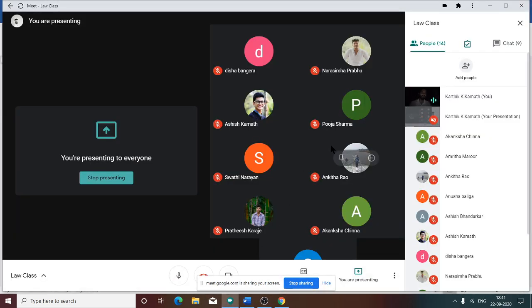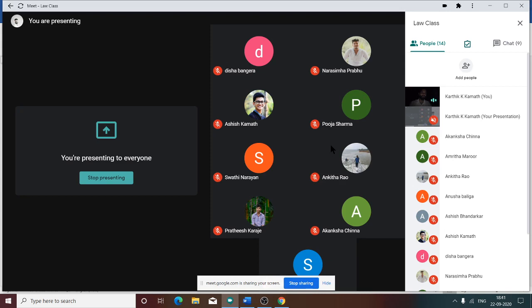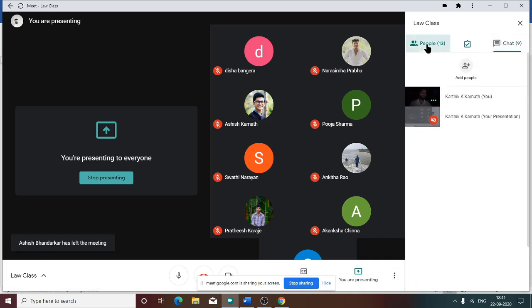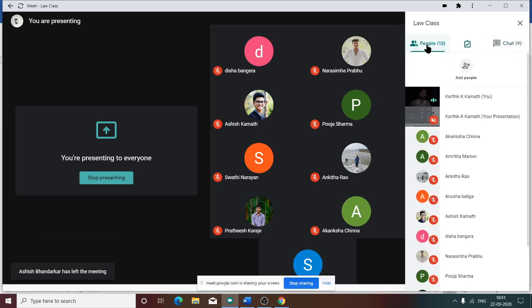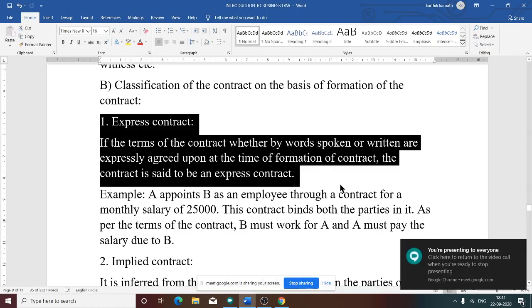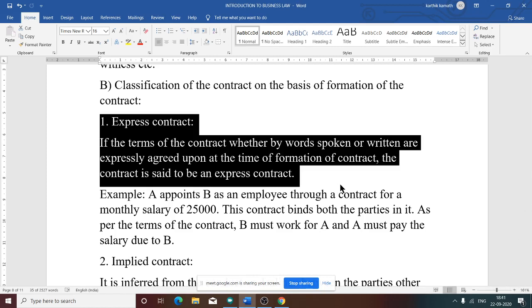Very simple. You are expressing. How are you expressing your feeling? Suppose any feeling is there. How are you going to express it? Either by the words spoken or written, or by some gestures, or by implied conduct, or orally, or with a written letter. That is the meaning of express contract. Express means the words spoken or written, or expressly agreed upon at the time of formation of contract. The contract is said to be an express contract.